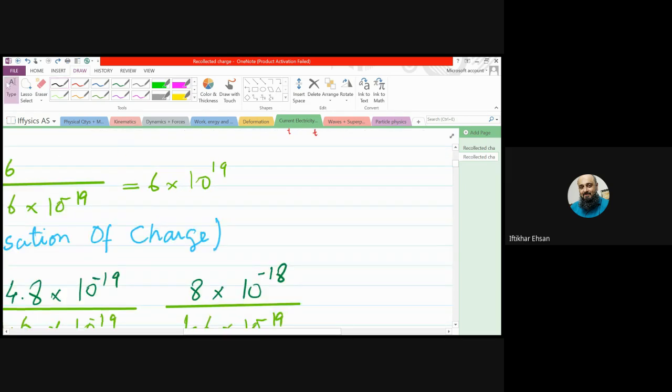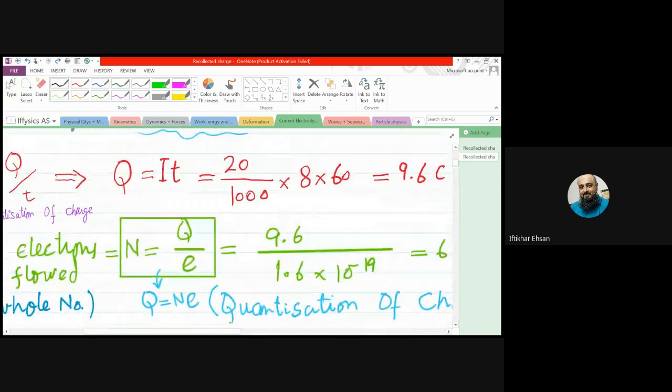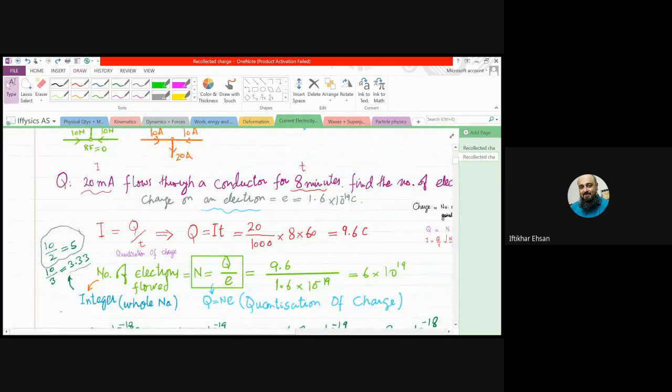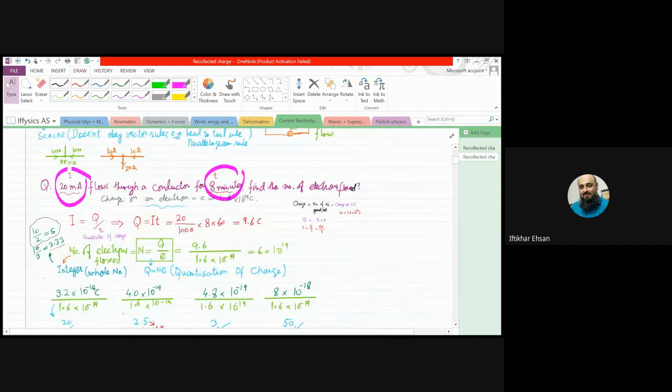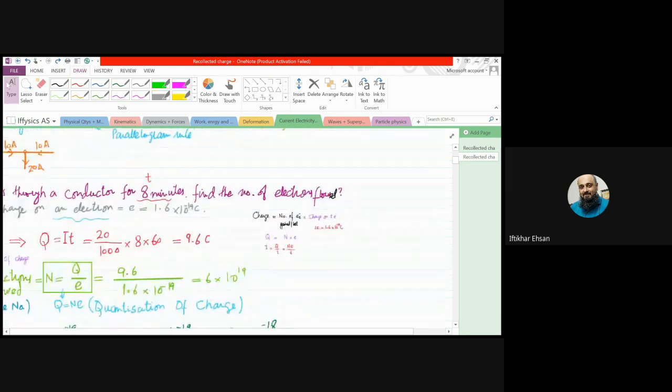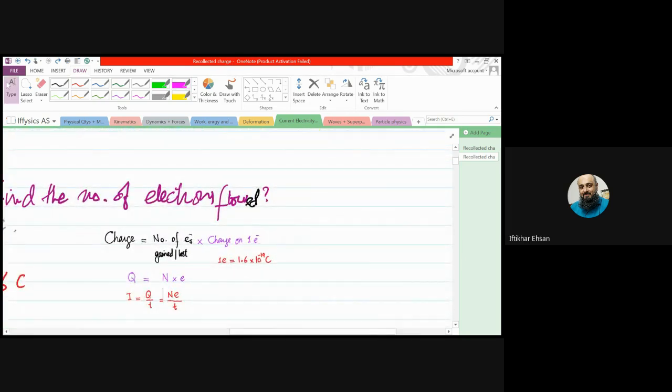So if it is asked that during this time and carrying this much current, how much charge has flowed, or how many electrons have flowed through the conductor, which formula are you going to use?